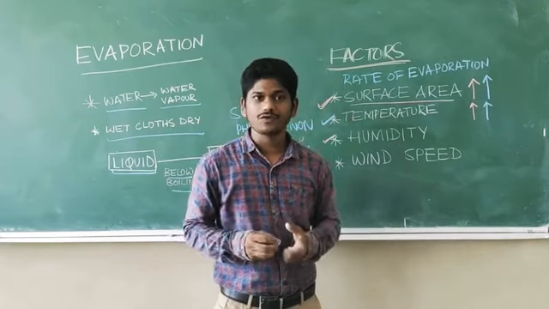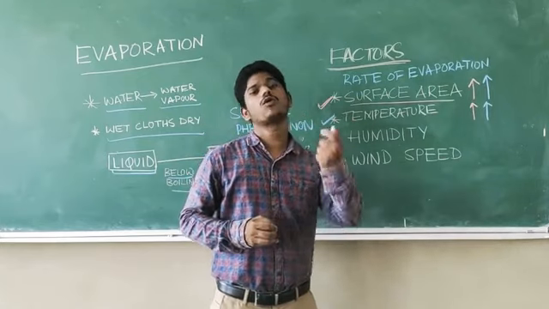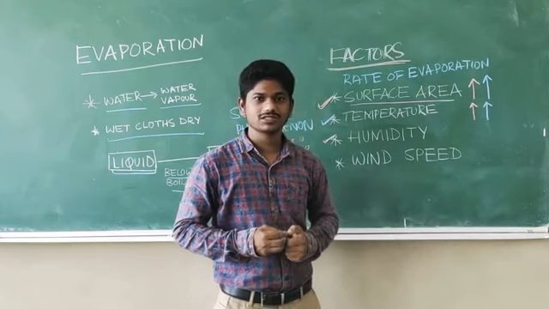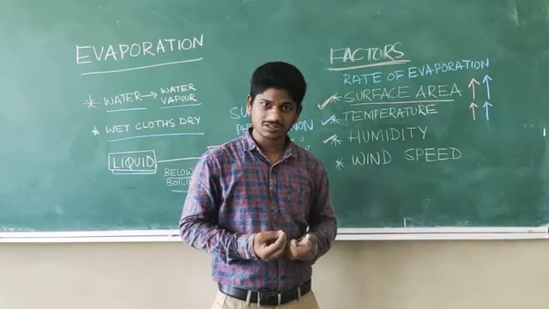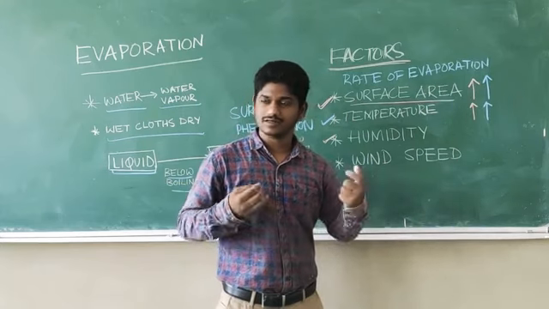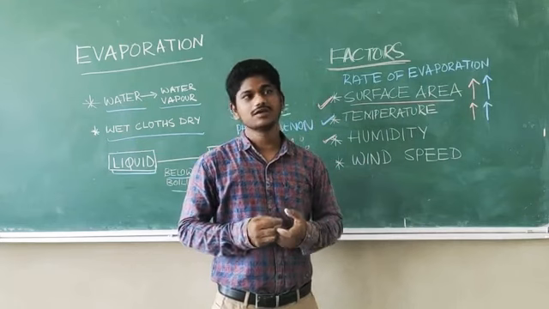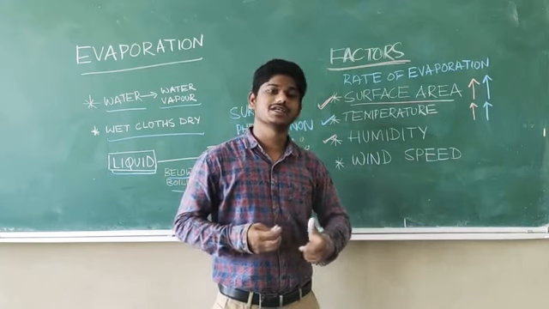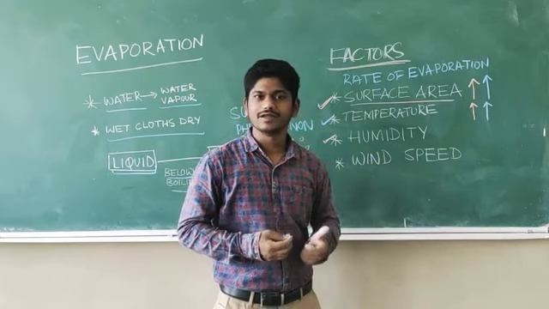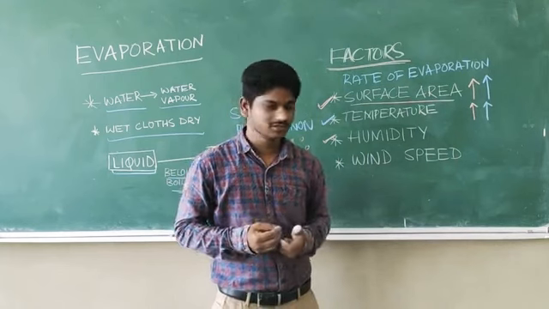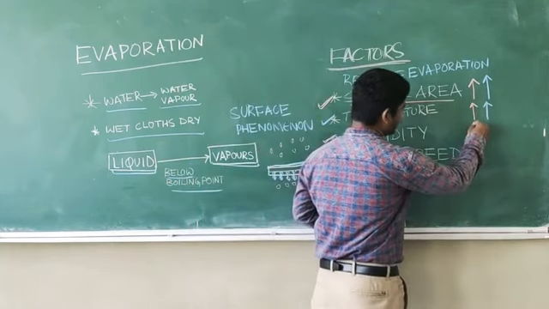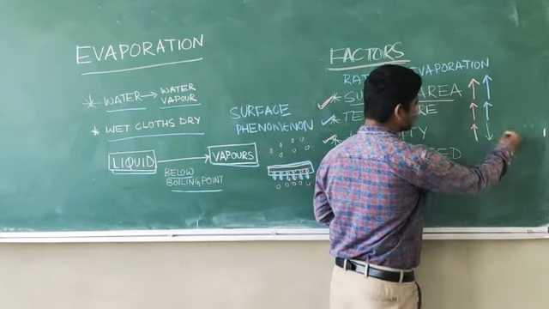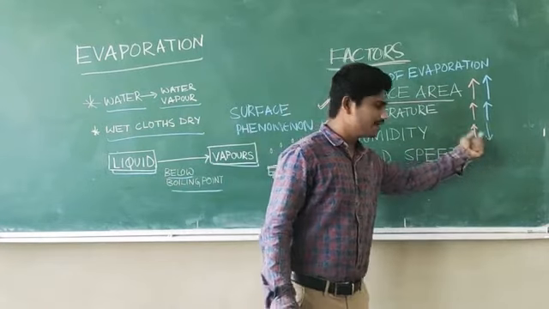So your clothes will take more time to dry when there is more humidity. If humidity is less, evaporation will be more, and in a climate like the rainy season, if there is more humidity, the evaporation will be less.